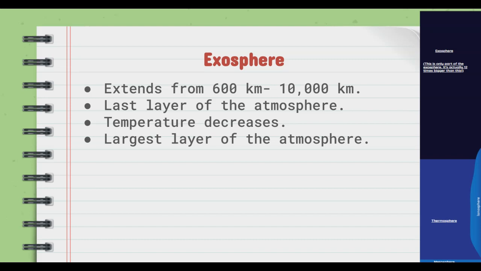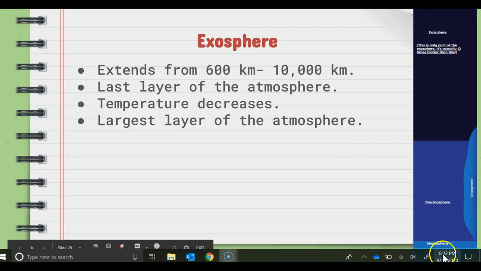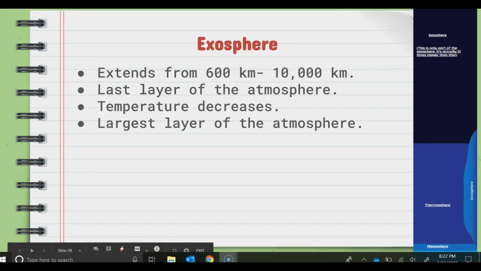of the atmosphere. Over on the right-hand side, you will see a scale of the atmosphere to show you the size of each layer. So you can see down at the very bottom in the right-hand corner, you can see the troposphere, very, very thin. Then above that, you see the stratosphere. I'm sorry, you guys can't see it. Now you can. You can see the troposphere in the right-hand corner, then the stratosphere, and then above that, the mesosphere, and all 3 of those layers are relatively thin. And then above that, you see the thermosphere, and that's a relatively large layer.